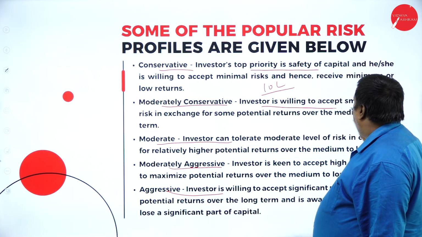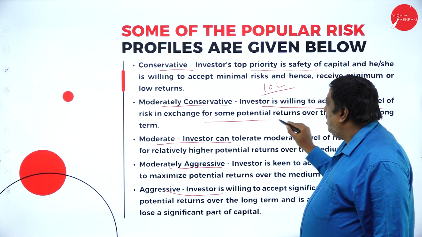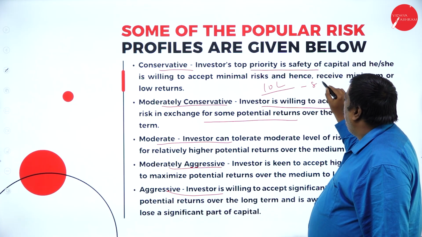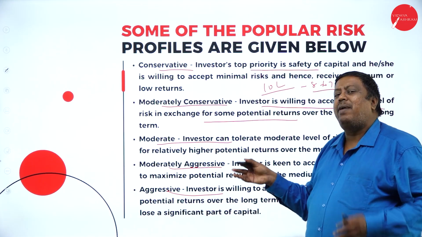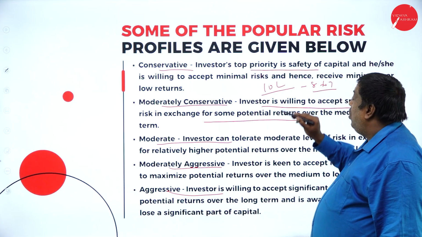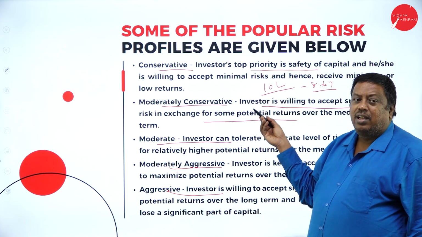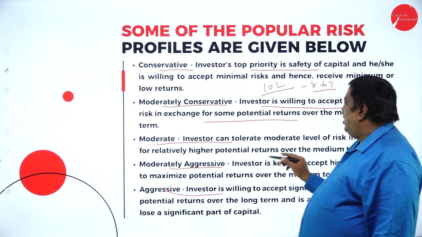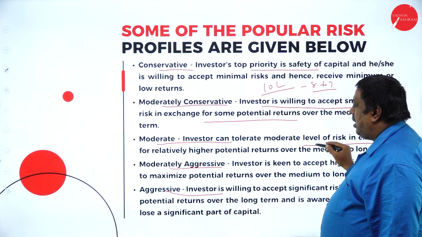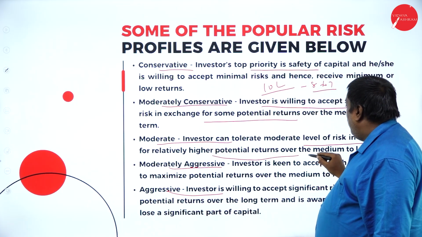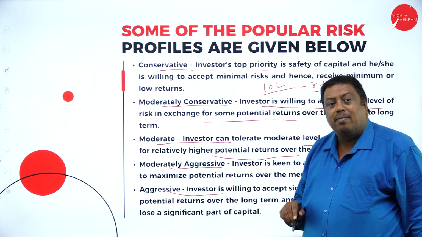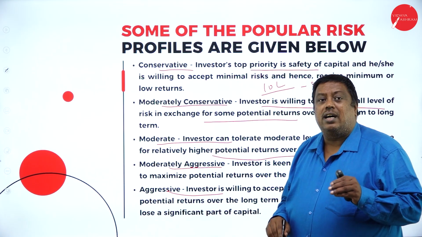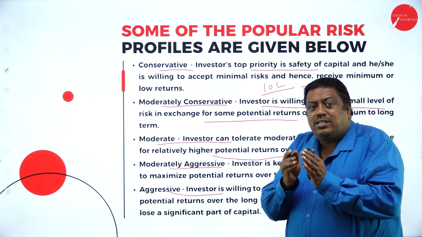Moderately, consider that some people are there, even a small change in the returns, there is no problem. Okay, I've invested 10 lakhs. Even if I get 8 or 7 lakhs also, okay, I can manage that one. Some people are there, no, I want only 10 lakhs, means they're going to be conservative. If they can adjust, they're called moderate. Moderate investors are those who can tolerate certain risk in exchange for relatively higher potential returns over the medium to long term. Means I'm investing a certain amount here, I may adjust my risk according to certain positions.